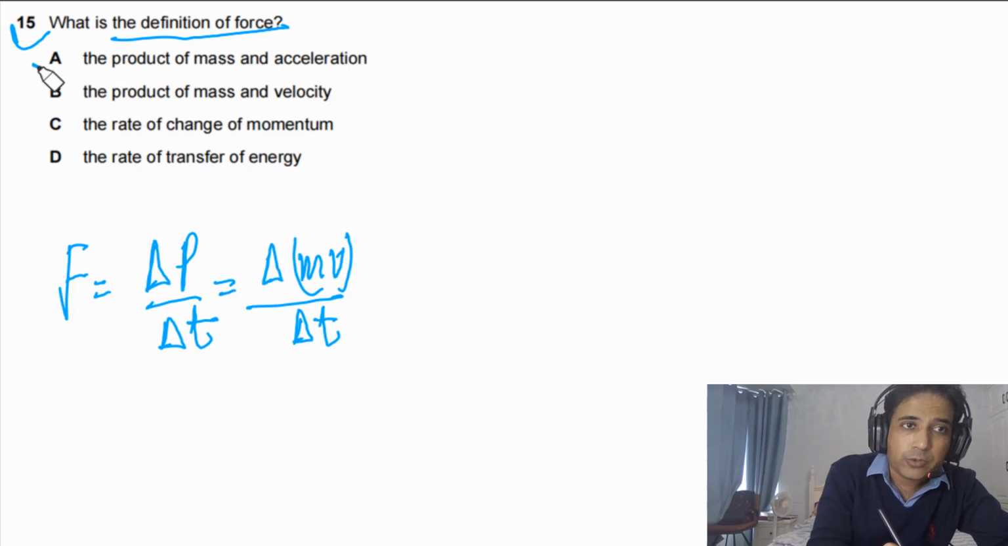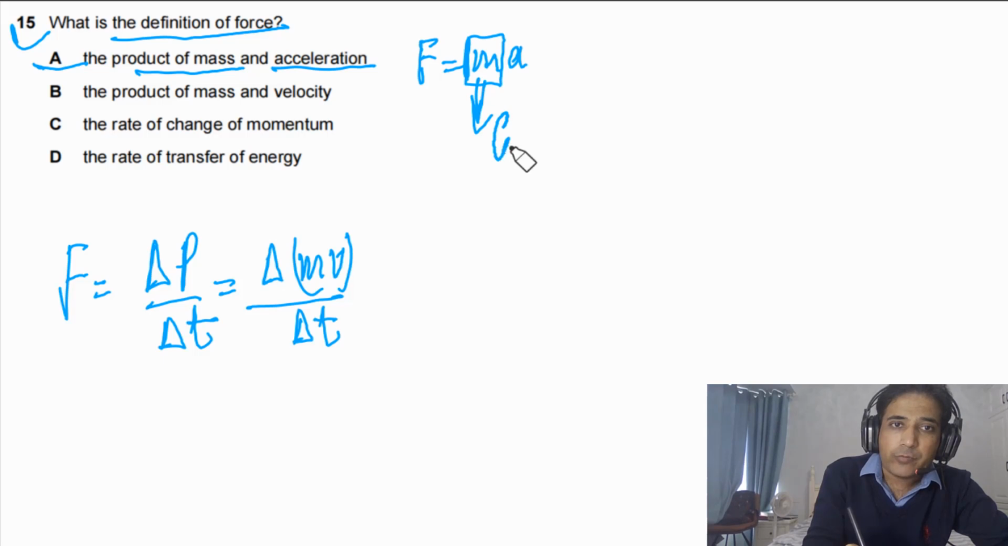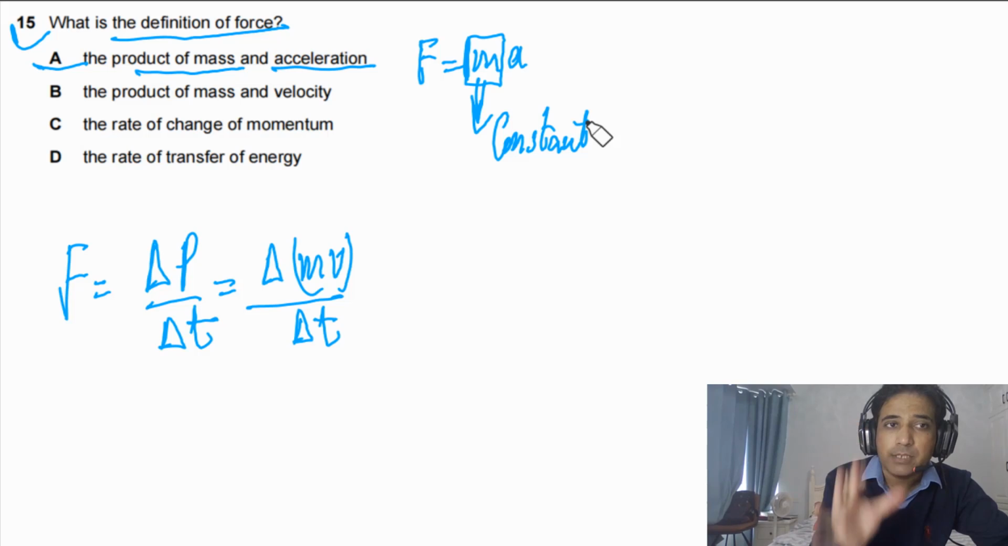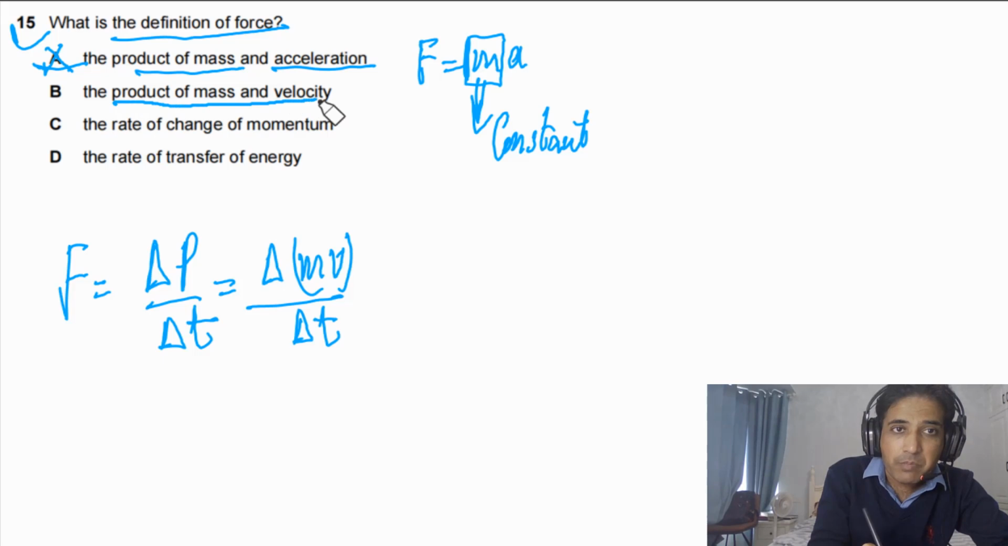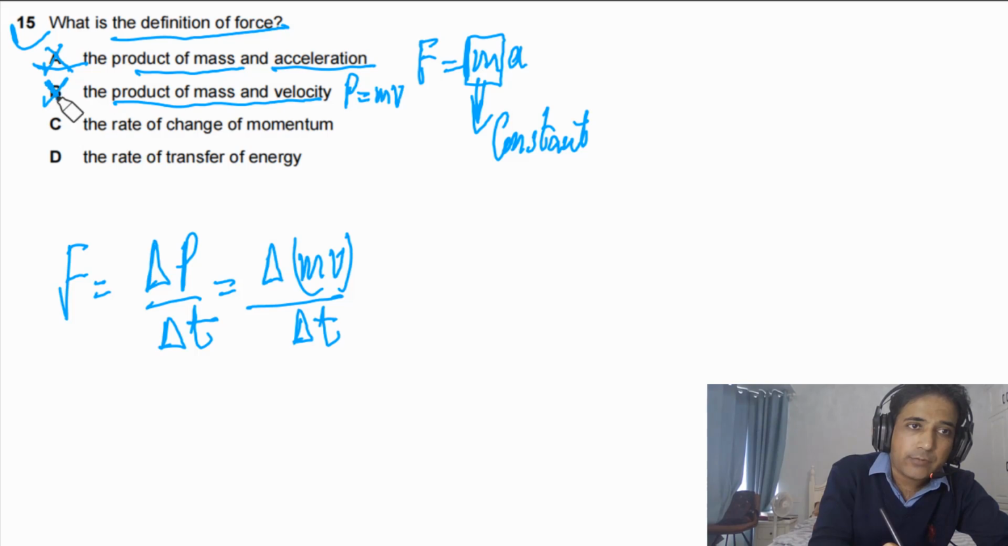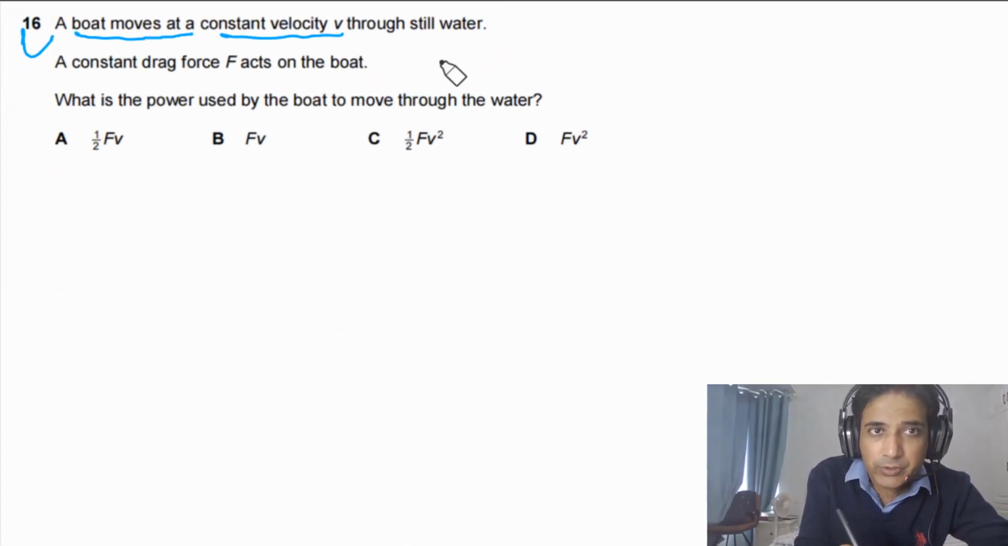Now if you look at the given options, option A says the product of mass and acceleration. This is telling us F is equal to ma, but this is based on one assumption, that mass is constant. We can only use this if mass is constant. So this is based on an assumption, so this is not the definition of force. So option A is incorrect. Option B says the product of mass and velocity. This is telling us P is equal to mv. This is momentum, so this is also not force. The rate of change of momentum, so this is the definition of force. The rate of transfer of energy, this is not force.